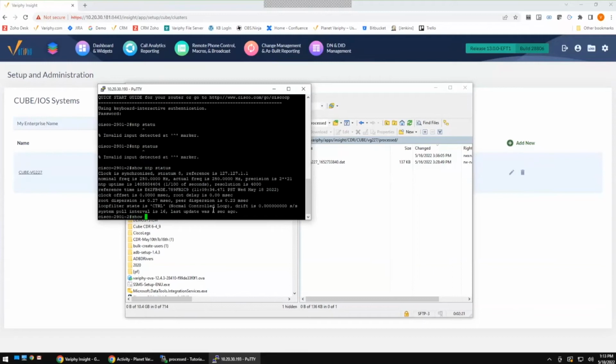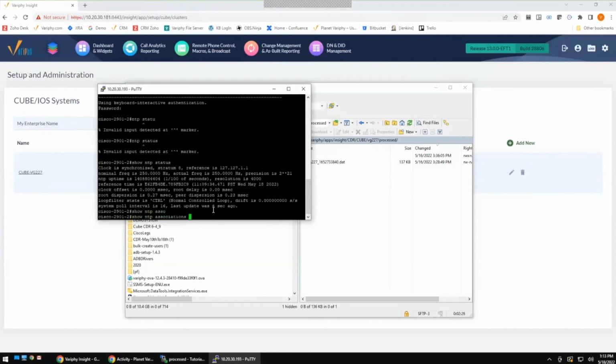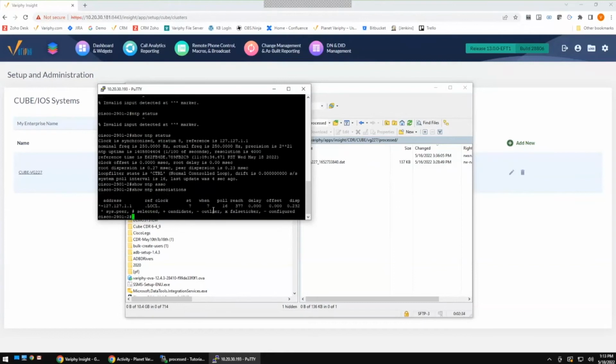So we're going to do show NTP associations. And I'm just going to hit tab there. Once you start typing, it's going to go ahead and automatically bring up the command if you hit the tab button. This is showing me where my NTP server is configured to go out and look. If this comes up with nothing, that means that you don't have NTP set up, and you're probably going to want to go ahead and get your NTP set up properly using normal commands. Again, I'm not going to go through the entire commands for setting up NTP, but this is going to give you some idea of where you need to go next.